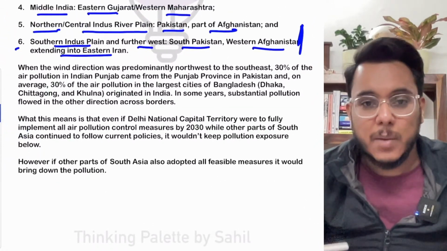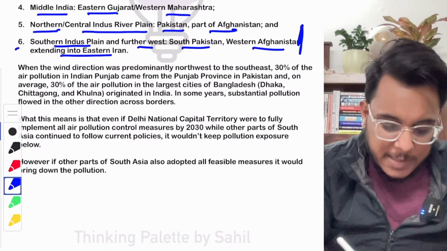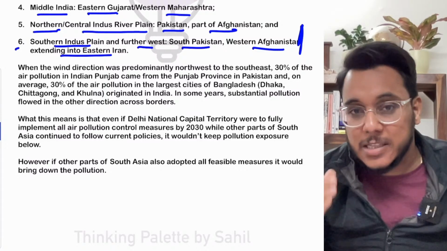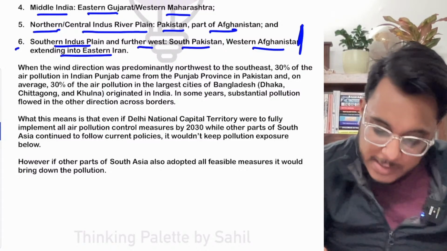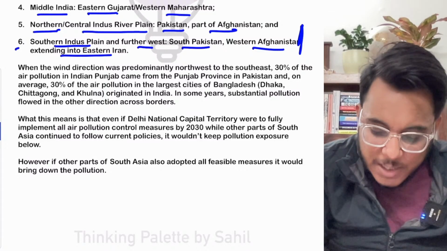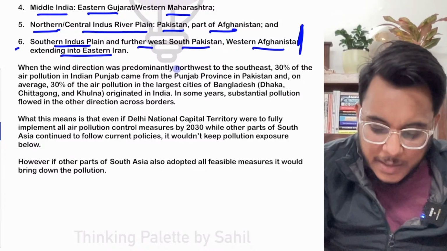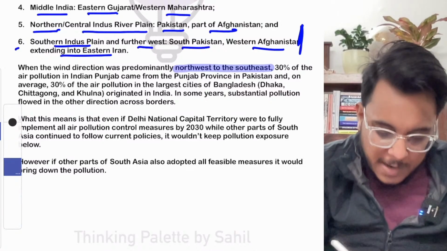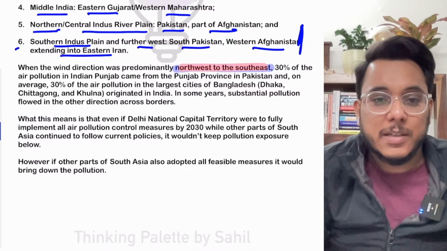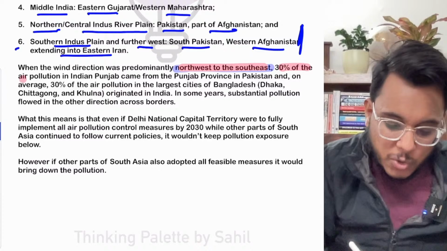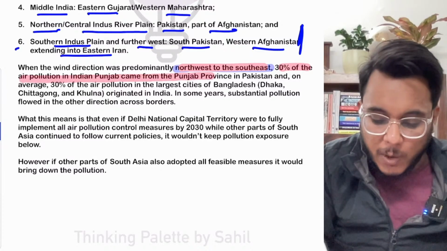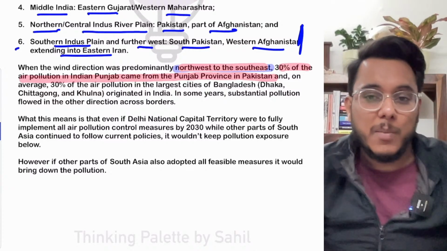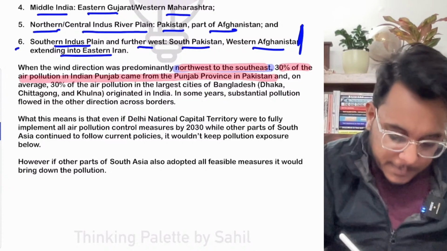Now understand a little bit of conceptual things. When we talk about the wind direction, it plays a very important role in dispersal of pollutants. For example, when the wind direction is predominantly northwest to the southeast, fine. So when wind direction is northwest to southeast, 30% of the air pollution in Indian Punjab will come from the Punjab province in Pakistan. So 30% pollution will come from Pakistan's Punjab.